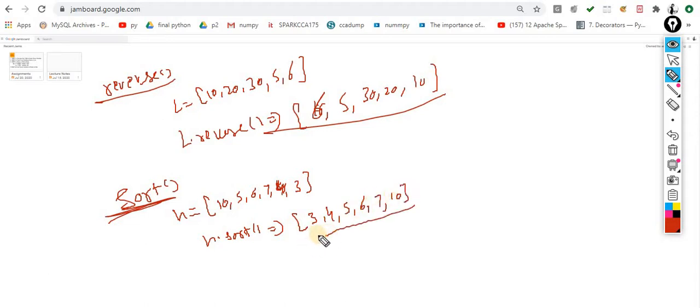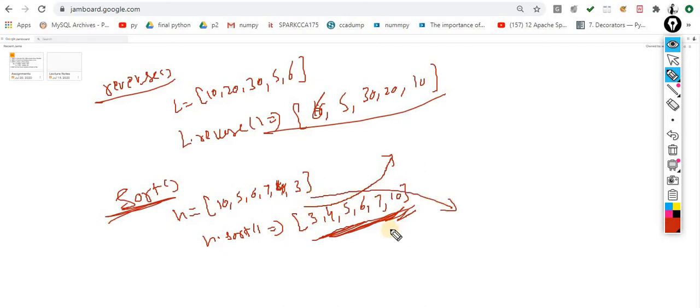Okay, so this is the way, the sorting method, that you can sort the elements. By default, understand this point, this would be done in increasing order. So if I want to sort in decreasing order...